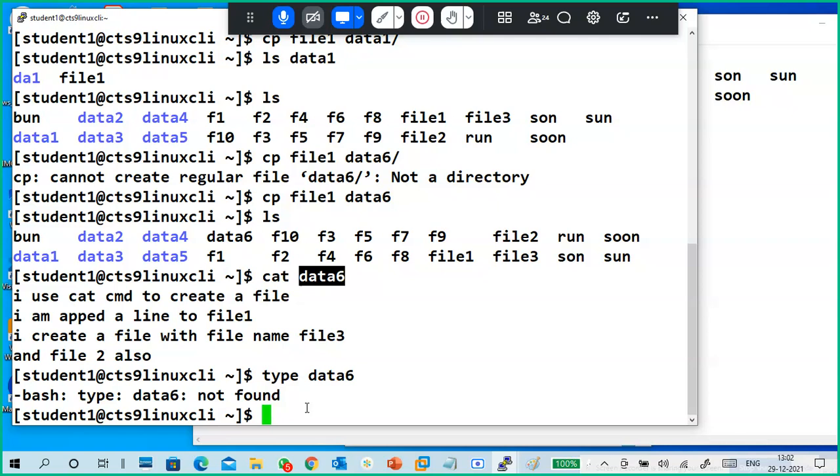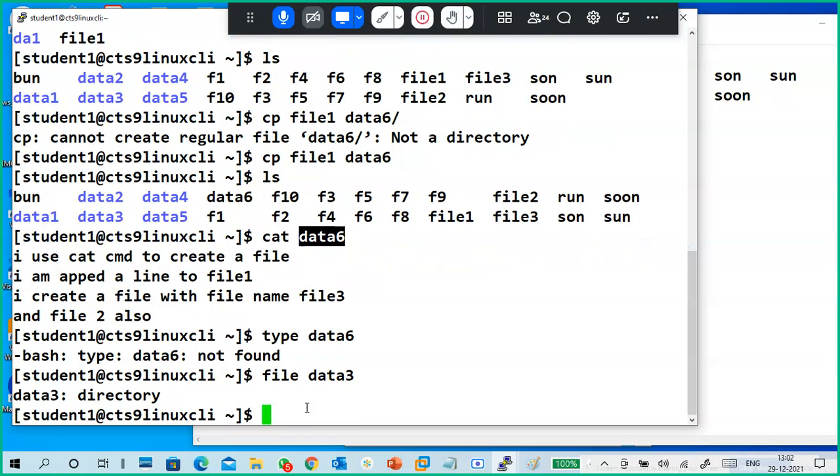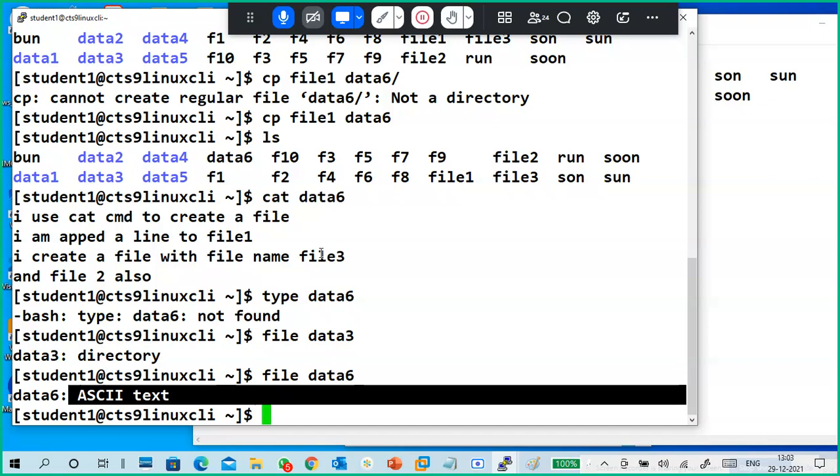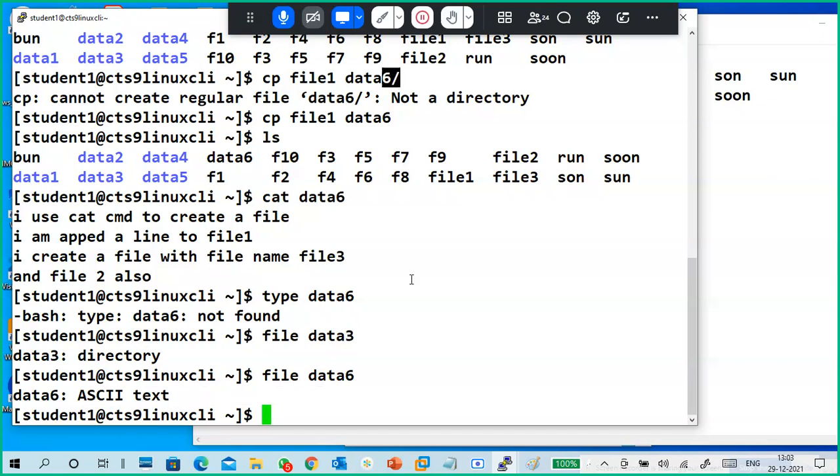Type only: file. Data 3 is a directory. Data 6 is ASCII text. File is a command to know what type of file it is. So data 3 is a directory, data 6 is a file. Guys, understood why I use a slash?